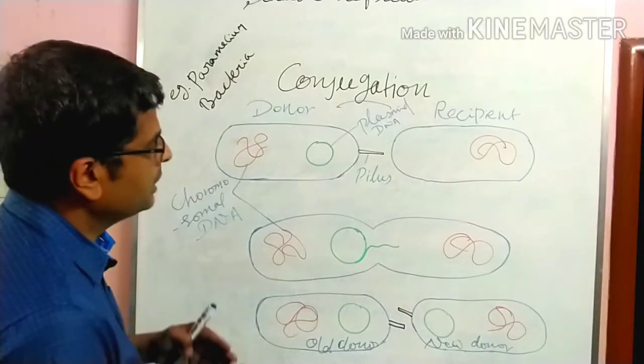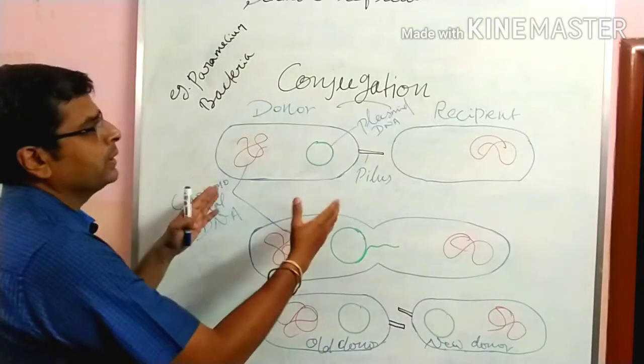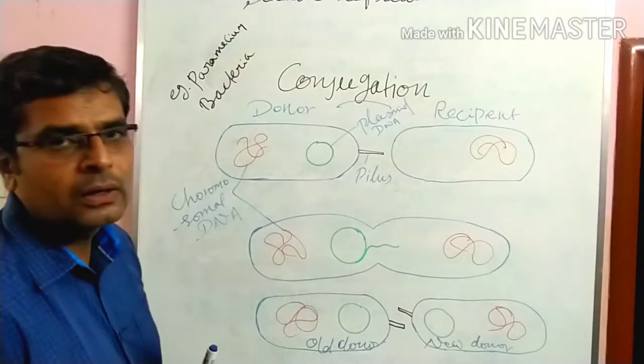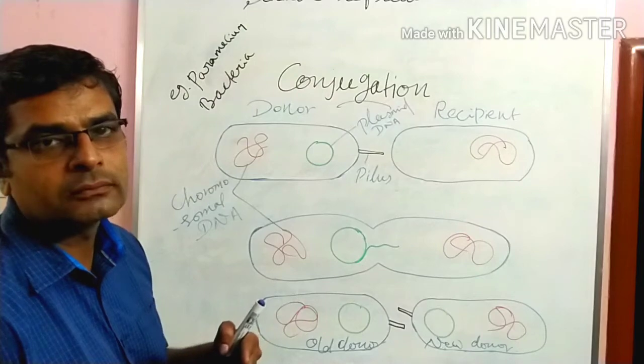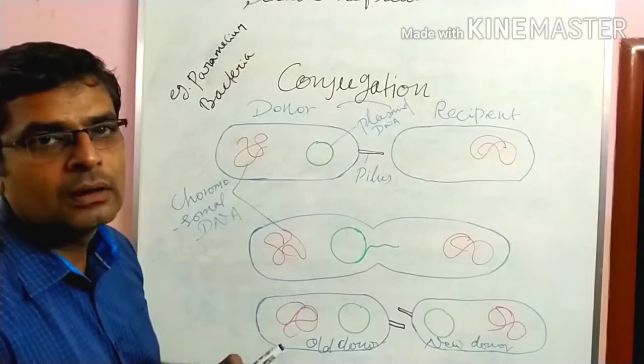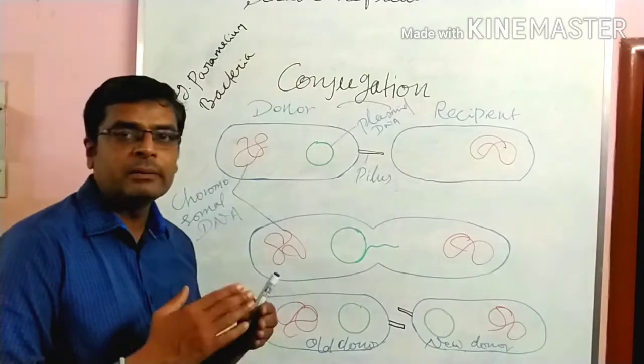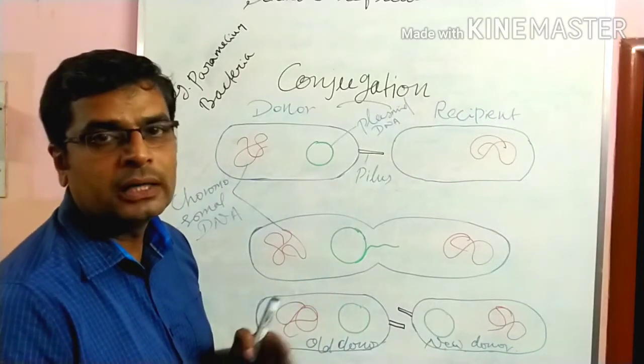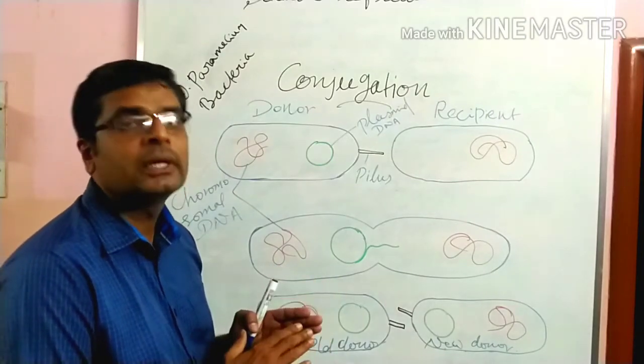Here you see temporary union takes place. Temporary union of two organisms of the same species takes place for the transfer of genetic material from one organism to the other.